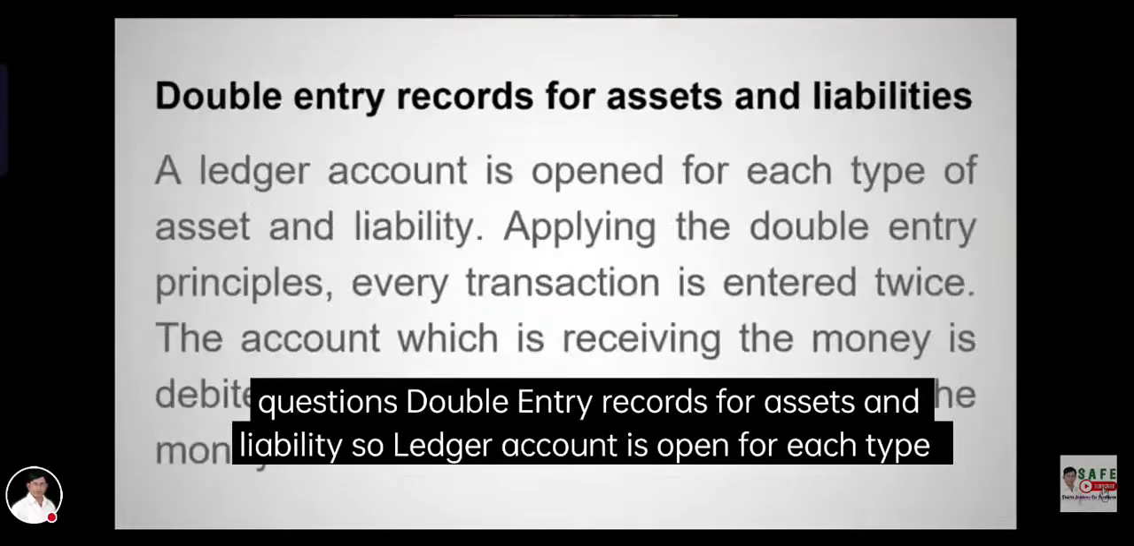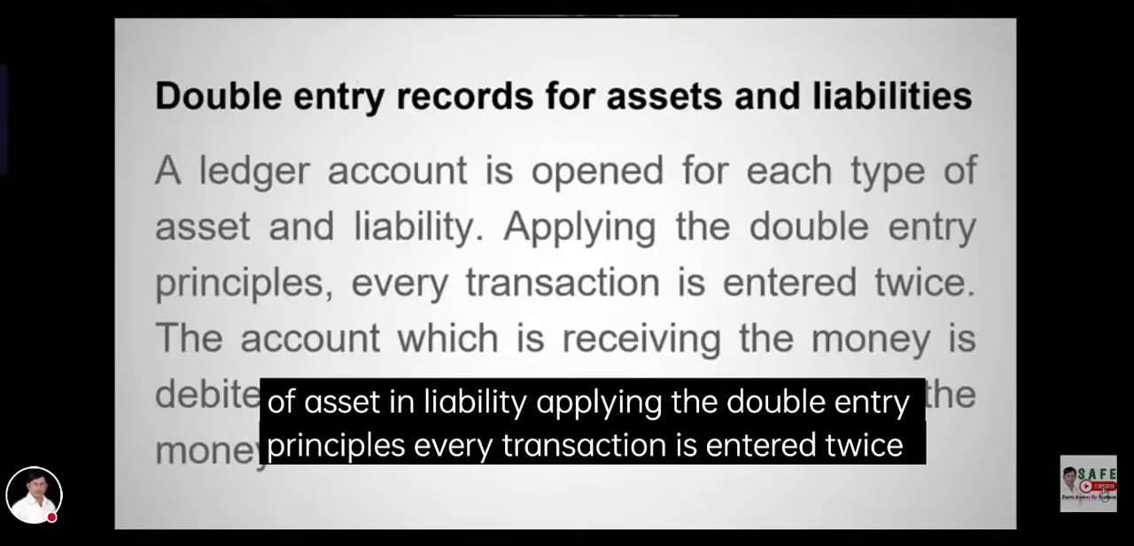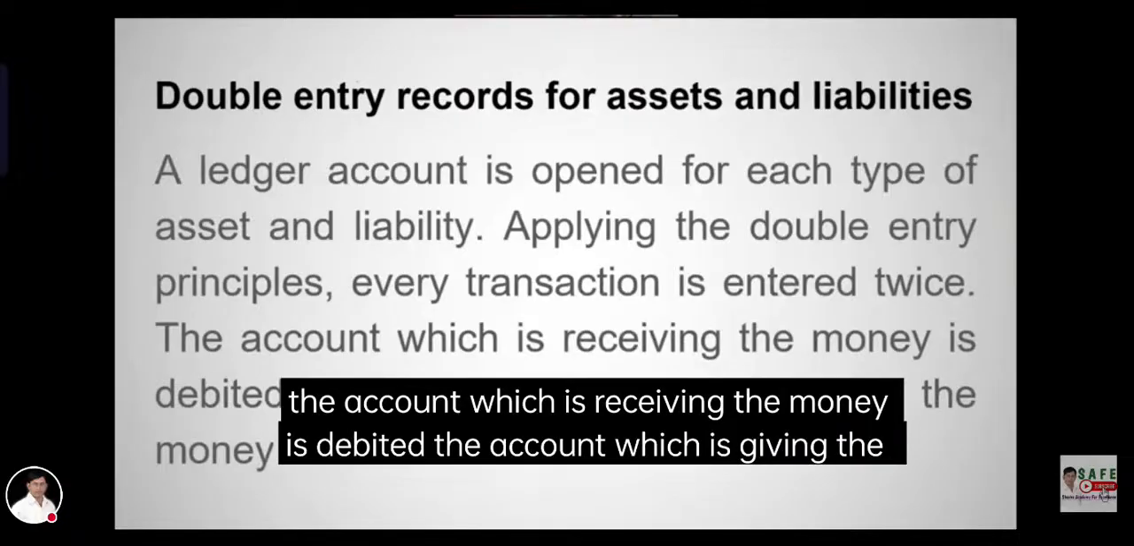Double entry records for assets and liabilities. A ledger account is opened for each type of asset and liability, applying the double entry principles. Every transaction is entered twice. The account which is receiving the money is debited. The account which is giving the money is credited.